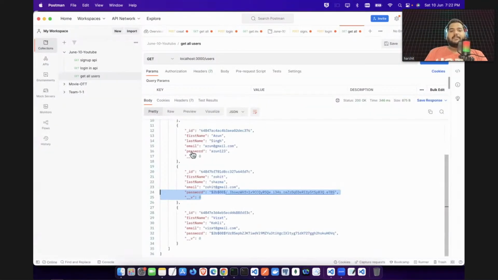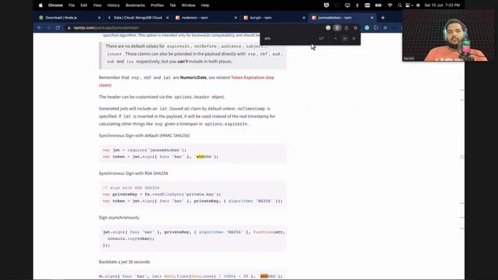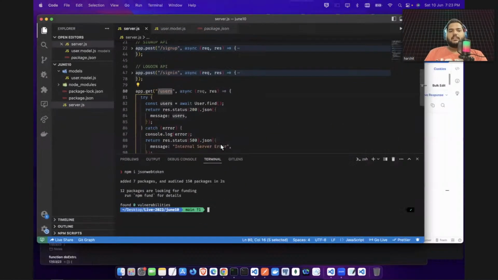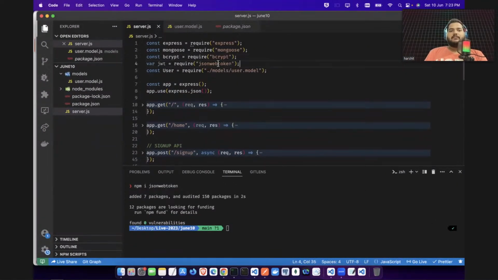Now what are the next steps? You need to first of all grab this JSON web token. You can just copy this one here. Before using it, you need to require it. So you come here and you build this JSON web token here.